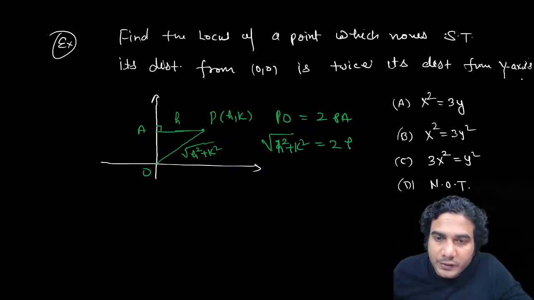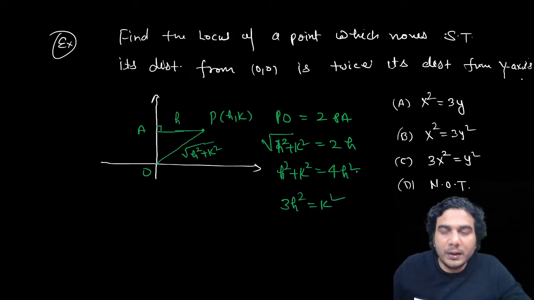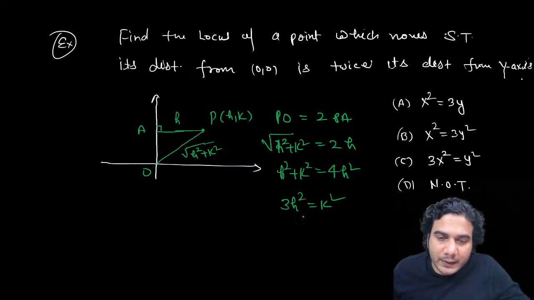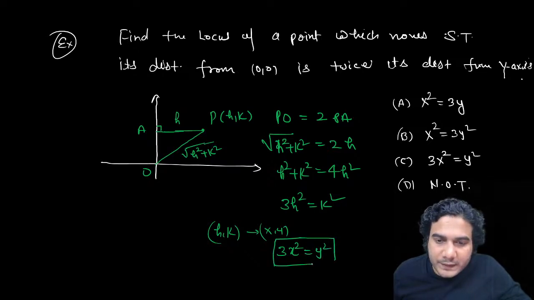So it is going to be under root of h square plus k square is equal to 2 times h. Now squaring, you'll get h square plus k square is equal to 4h square, and it is going to be 3h square is equal to k square. See, simple. You just applied the condition, you've got the answer. Now replace h and k by x and y. This was our final step. So finally, you need to write 3x square is equal to y square. In options, you'll get the answer in this form in terms of x and y.